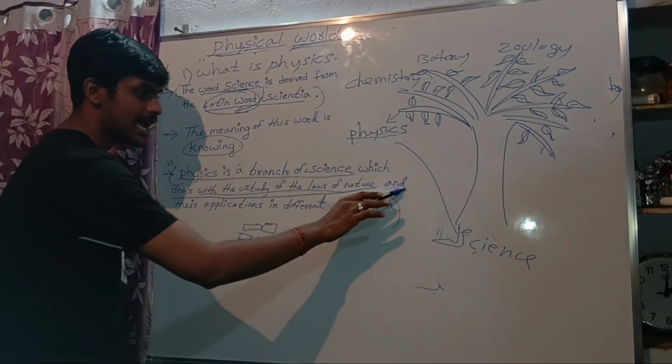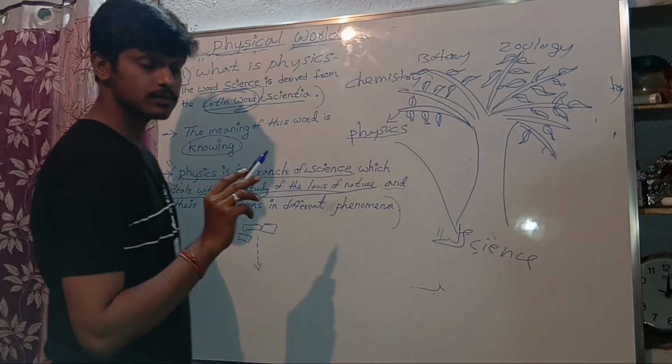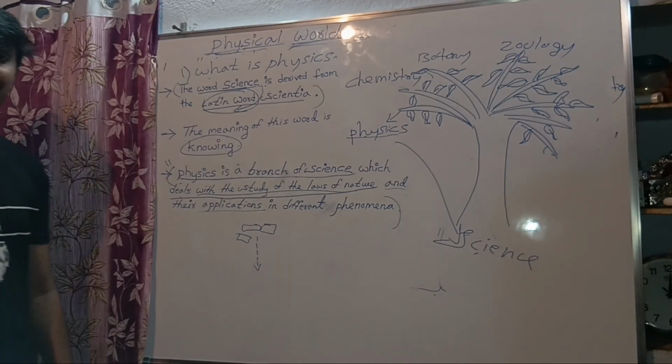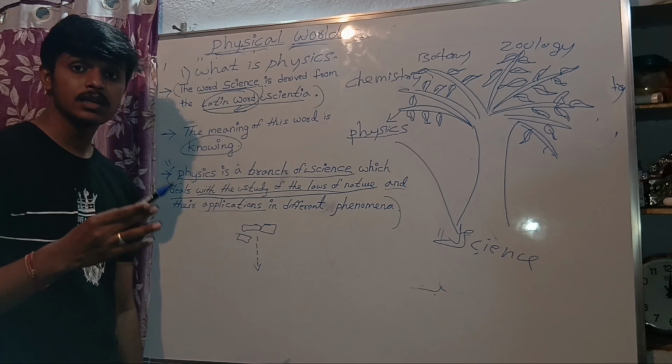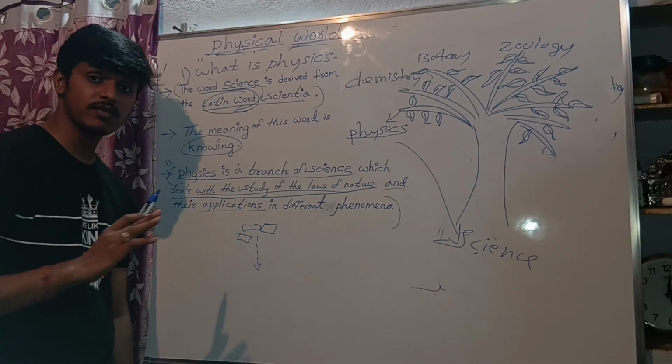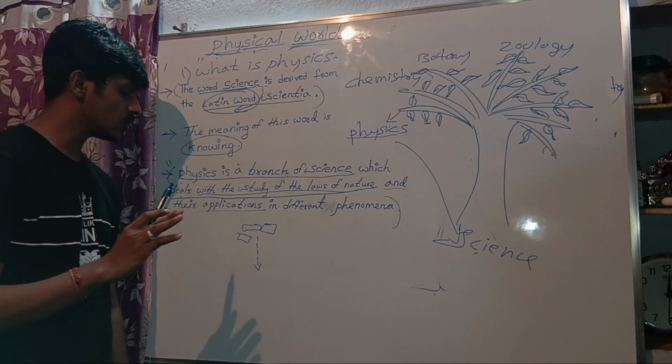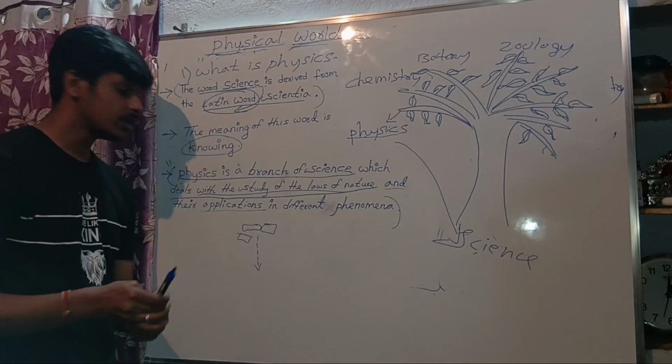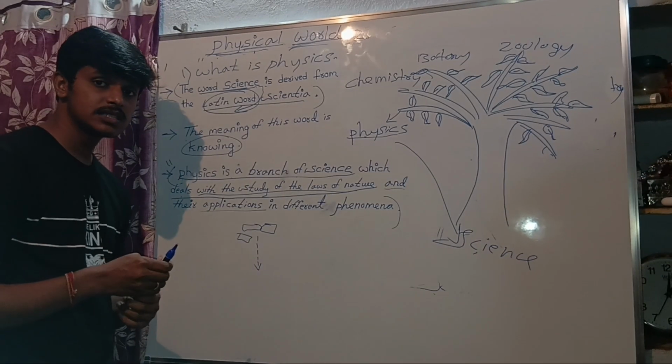What is next? And their application in different phenomena. What are the applications? Wireless communication and steam engine, these are all applications.